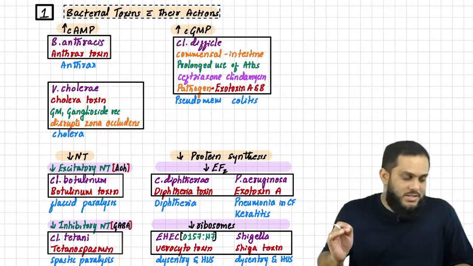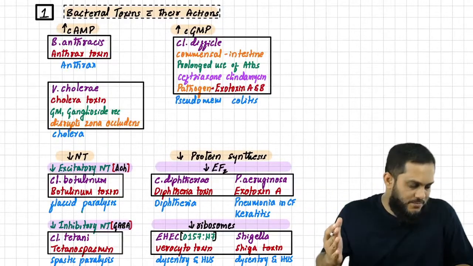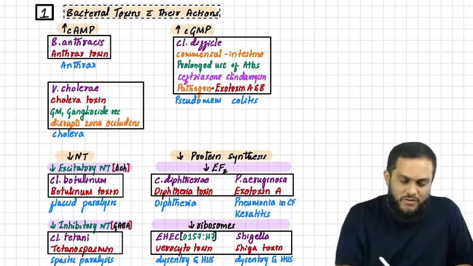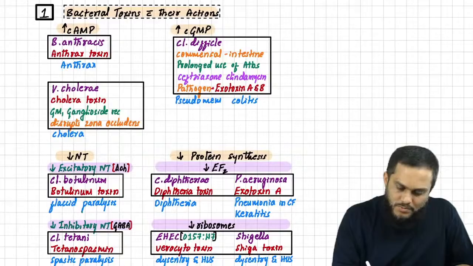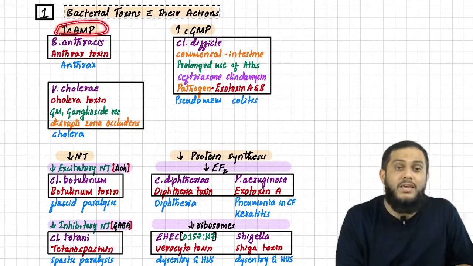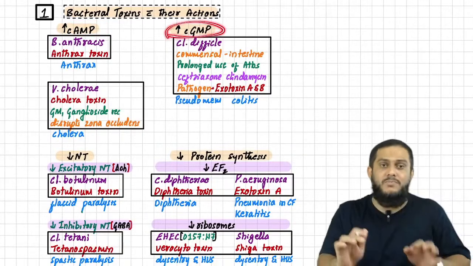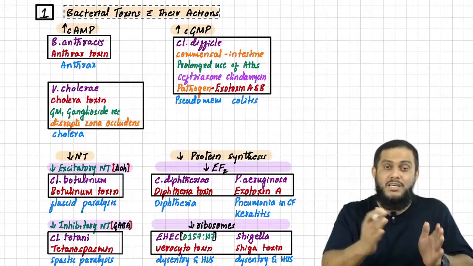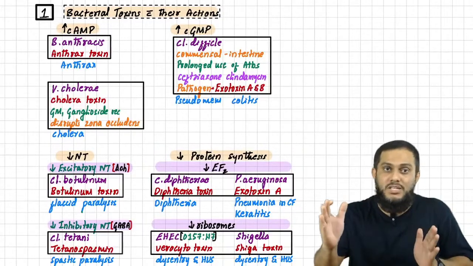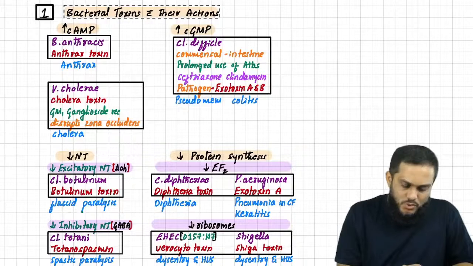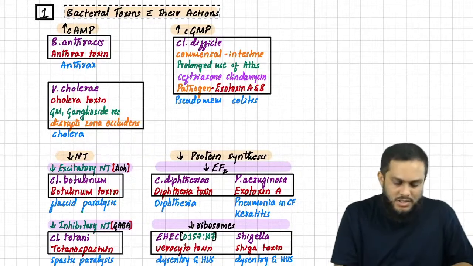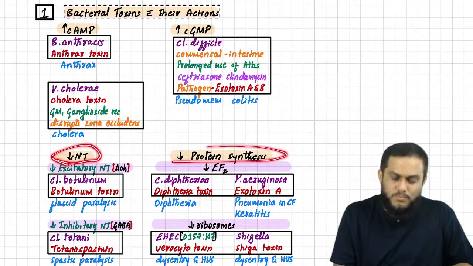The four types of actions are increase in cyclic AMP and increase in cyclic GMP. That is very easy to remember, right? Then the next two actions, inhibiting neurotransmitters and inhibiting protein synthesis.